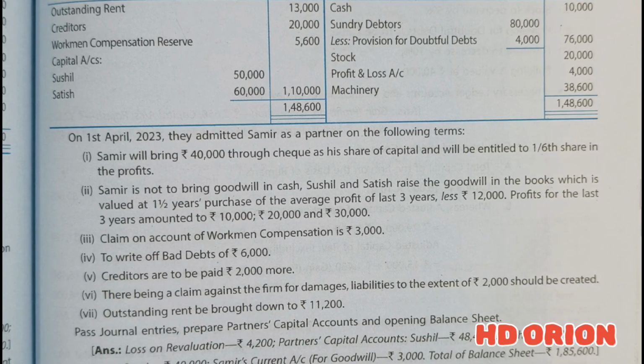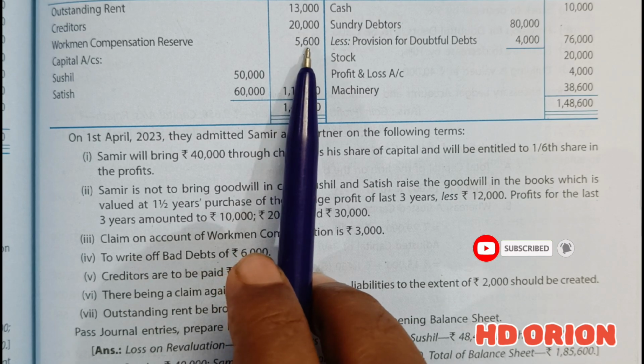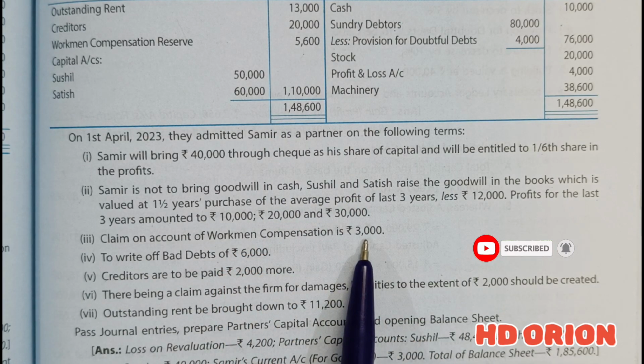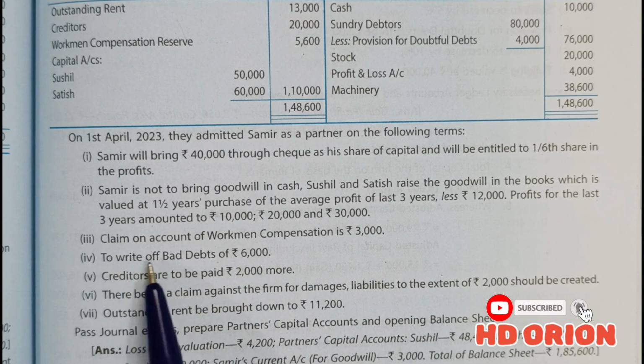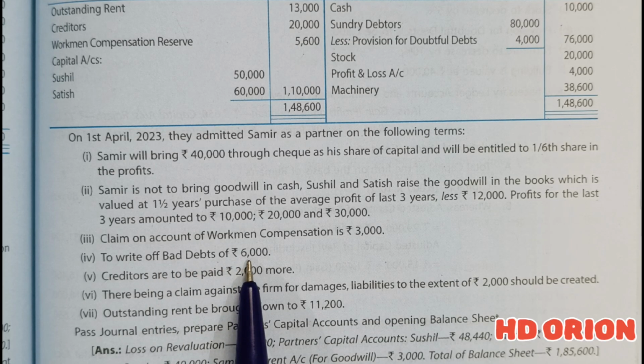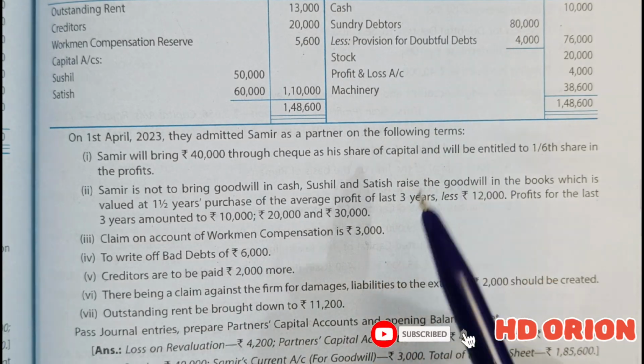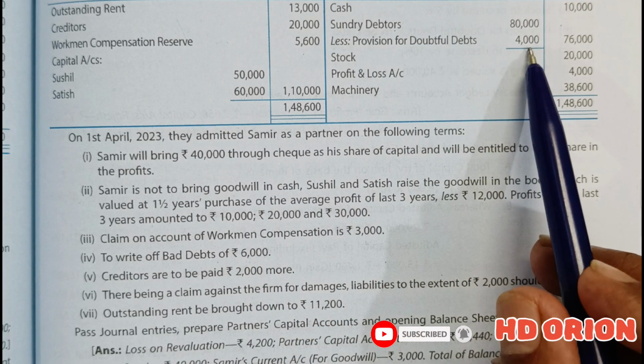Claim on account of workmen compensation is rupees 3,000, and here you see there is a reserve of rupees 5,600 and a claim of rupees 3,000. So the remaining 2,600 will be given to old partners in their profit sharing ratio. Write off bad debts of rupees 6,000. There is also a provision of rupees 4,000, so out of this 6,000, 4,000 will be adjusted from here and the remaining 2,000 will go to revaluation account.